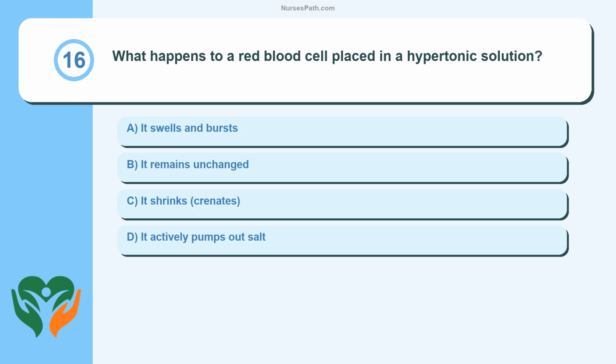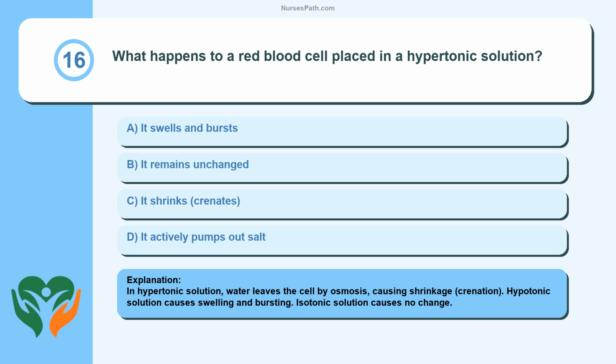Question 16. What happens to a red blood cell placed in a hypertonic solution? It swells and bursts. It remains unchanged. It shrinks, crenates. It actively pumps out salt. In hypertonic solution, water leaves the cell by osmosis, causing shrinkage, crenation. Hypotonic solution causes swelling and bursting. Isotonic solution causes no change.